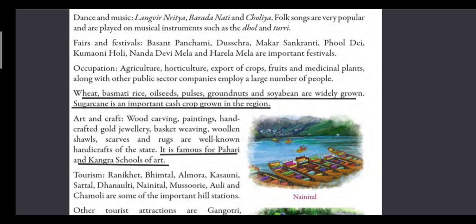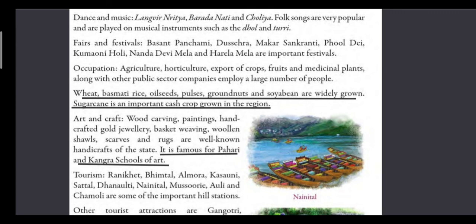And Pahari and Kangra style of painting is very famous here. We read about Kangra painting in Himachal Pradesh also. So in Uttarakhand also, this style of painting is very famous. They use organic colors, and they make use of very thin lines. Very delicate form of art is done in Pahari and Kangra style of painting.